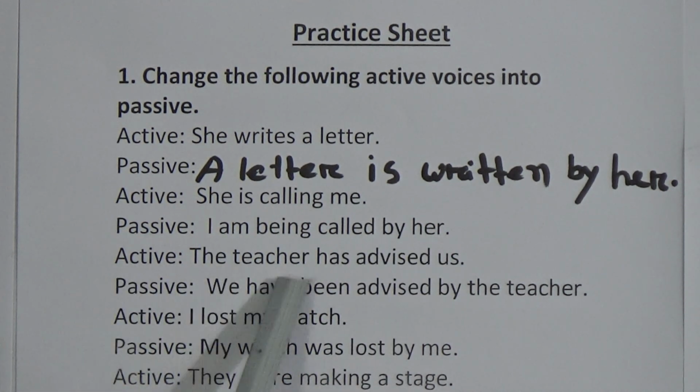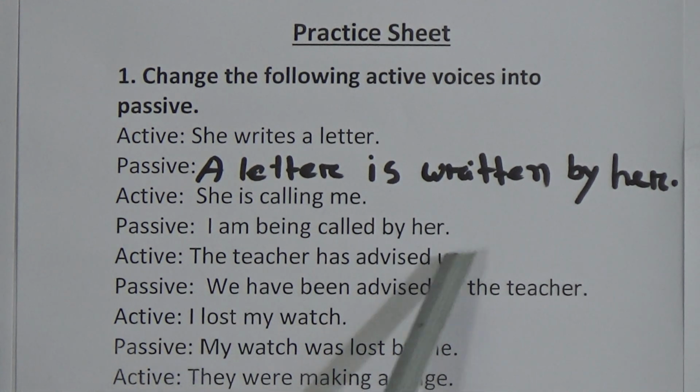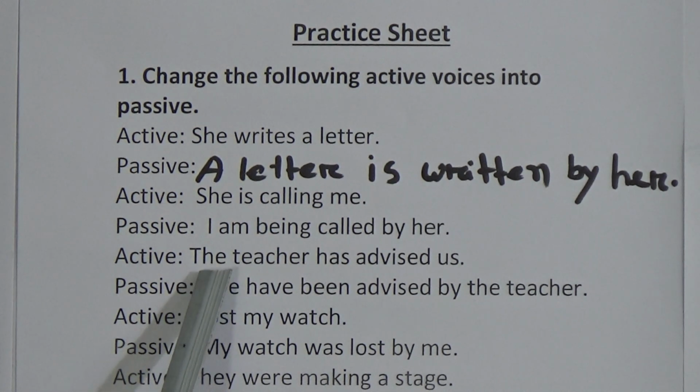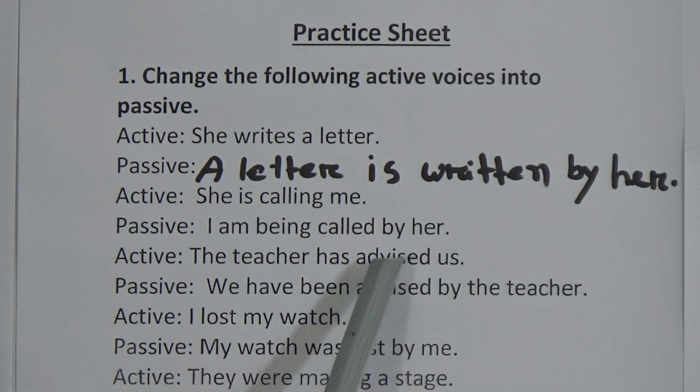The next sentence, the teacher has advised us. This is the example of present perfect tense. We'll use have been or has been as the auxiliary verb here, and us is the object. The teacher is the subject of this sentence, so the object will become the subject. We have been. Now the verb advised will sit here automatically because this is the past participle form, and by the teacher.